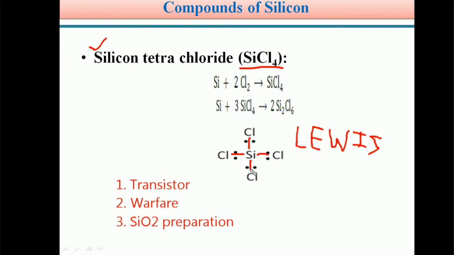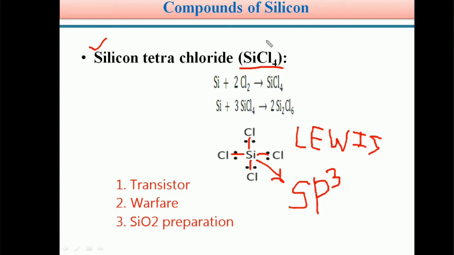Silicon in its first excited state has 4 unpaired electrons. These 4 unpaired electrons form covalent bonds with 4 chlorine atoms. The hybridization of silicon in SiCl4 is sp3. Its geometry is tetrahedral. Bond angle is 109 degrees 28 minutes.